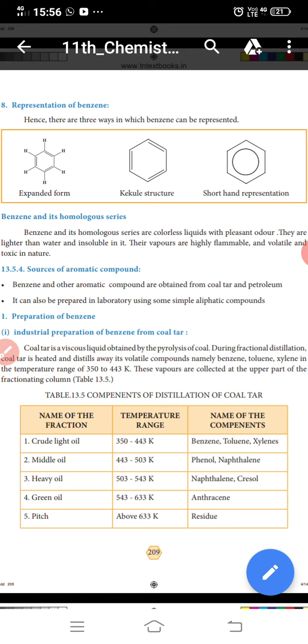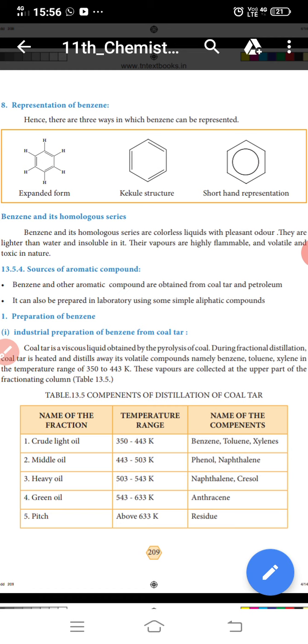The residue is at 633 kelvin. The first fraction is 330 to 443 kelvin: benzene, toluene, xylene. Okay. Crude light oil, middle oil, heavy oil, green oil, and pitch.